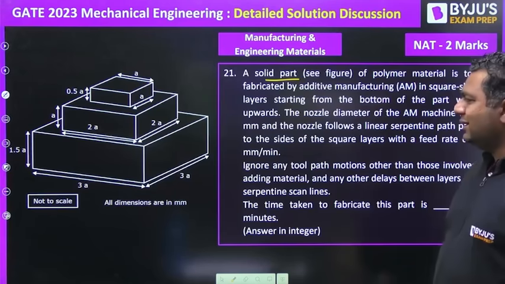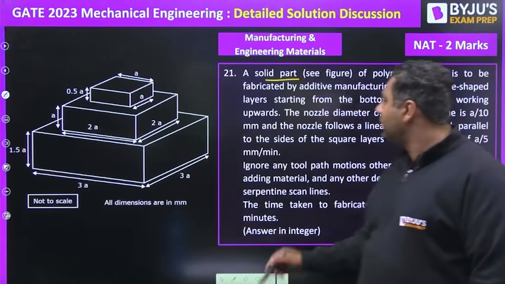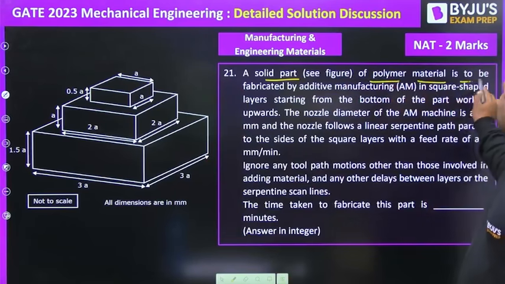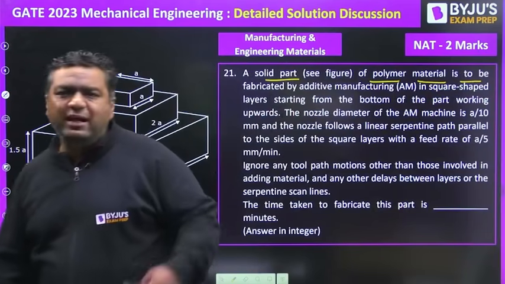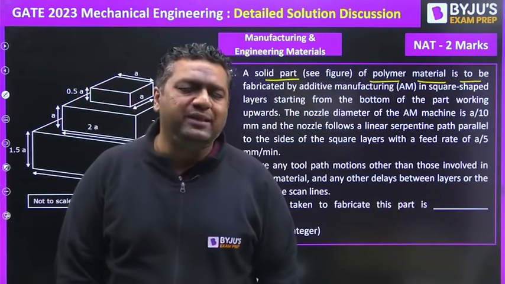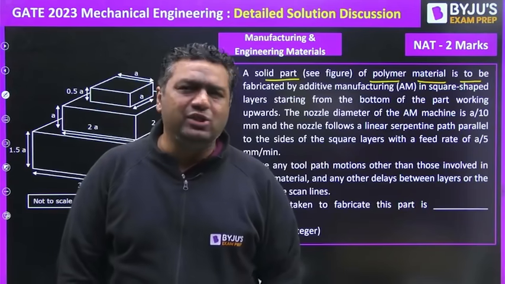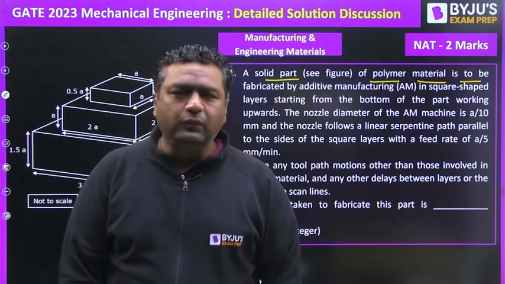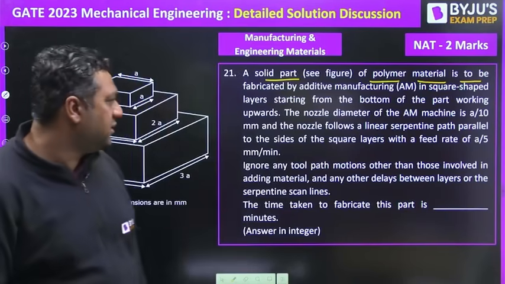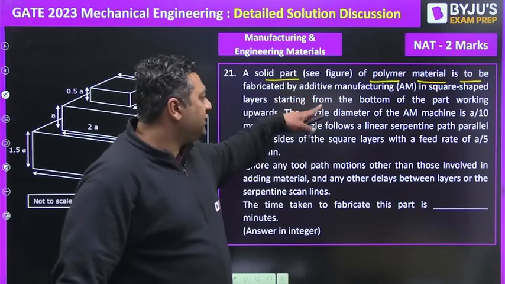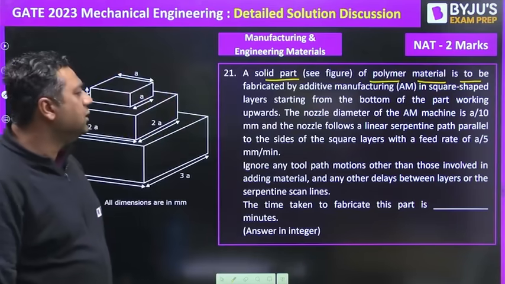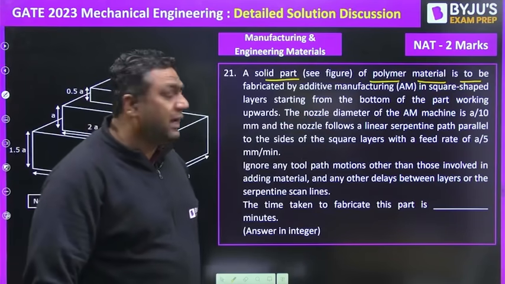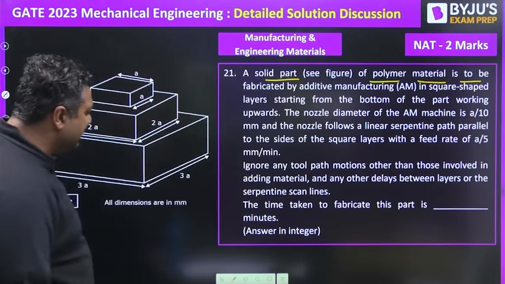A solid part of polymer material is to be fabricated by additive manufacturing. Here additive manufacturing is mentioned, but the question is majorly based on machining time calculations. It is fabricated in square-shaped layers starting from the bottom of the part working upward. The nozzle diameter of the AM machine is A by 10.